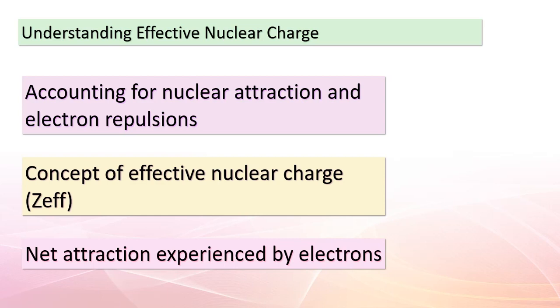It's crucial to recognize that because of the electron repulsions, the effective nuclear charge is always smaller than the actual nuclear charge, represented as Z. We can even express this mathematically by introducing a screening constant, S. In this equation, ZEF equals Z minus S, where S represents the screening constant that quantifies the degree of nuclear charge screening. So, we've got this fantastic tool, ZEF, helping us understand how electrons navigate the intricate landscape of atomic forces. Let's press forward to unravel more of these captivating details.